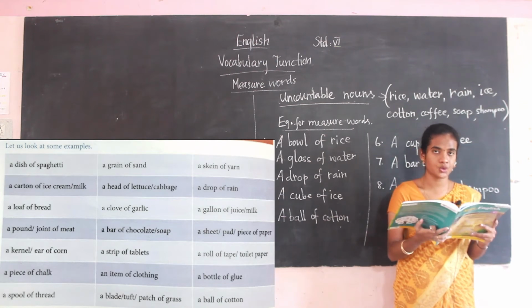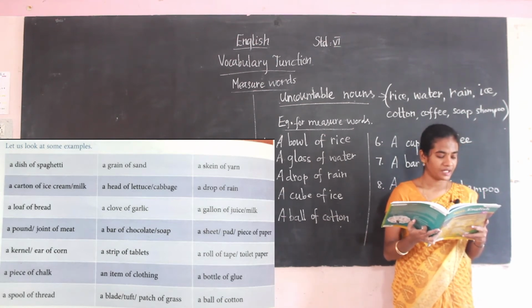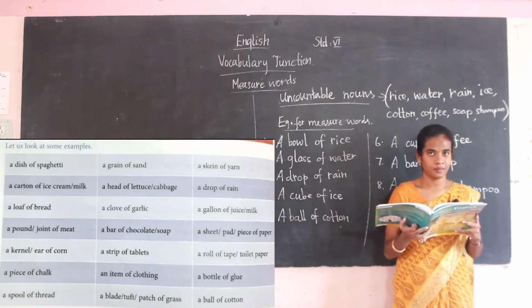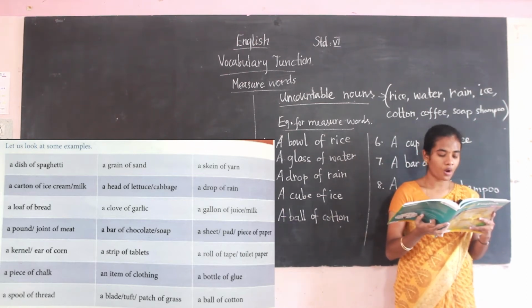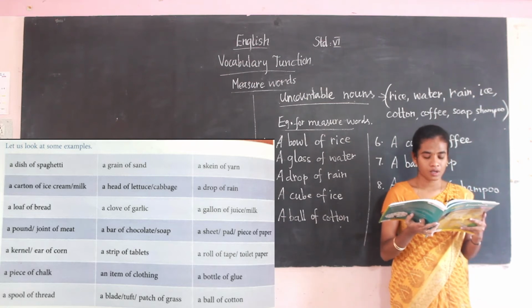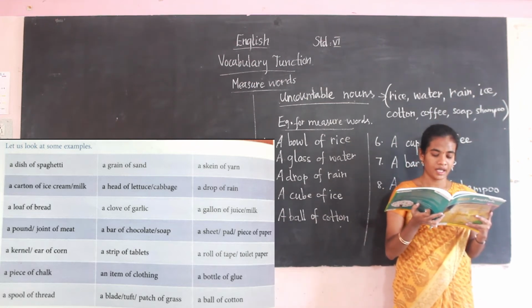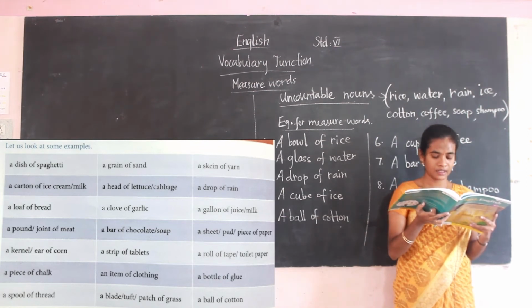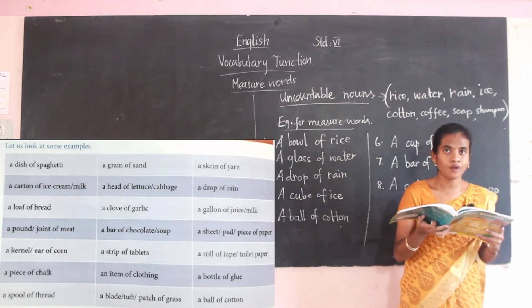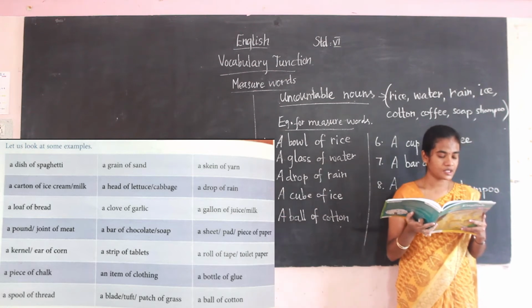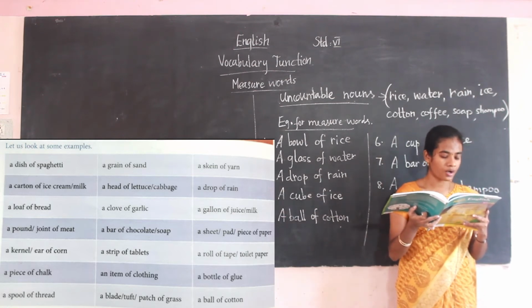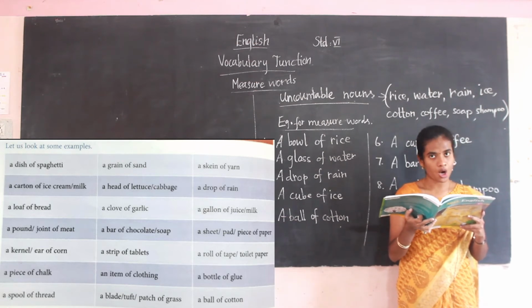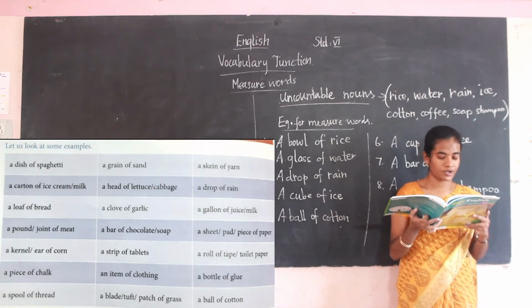The next one, a pound or joint of meat. A bar of chocolate or soap. A sheet, pad, or piece of paper. The next one, a kernel or ear of corn.